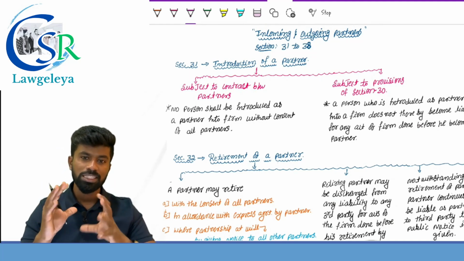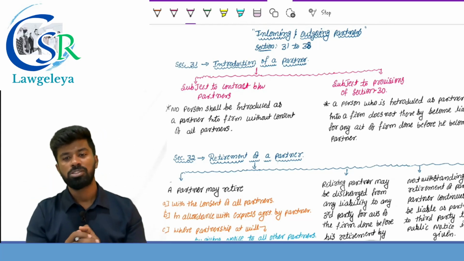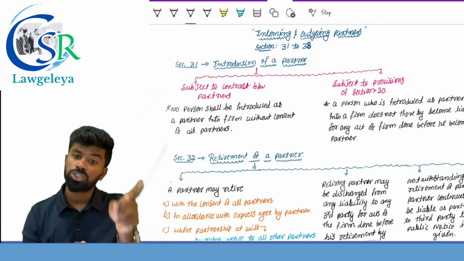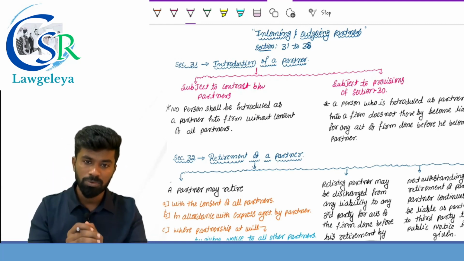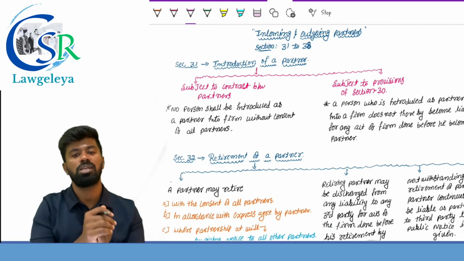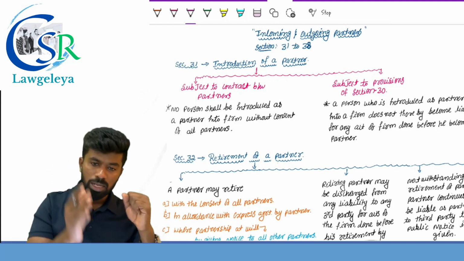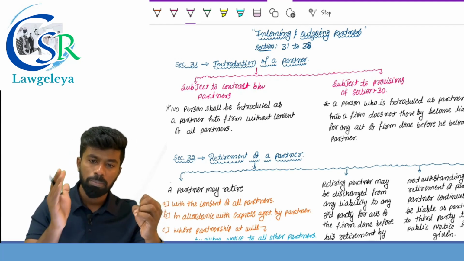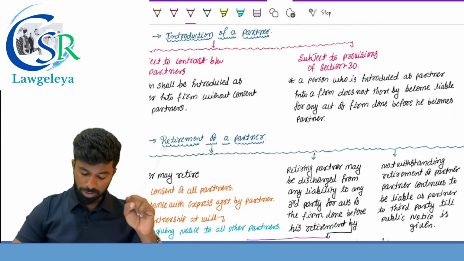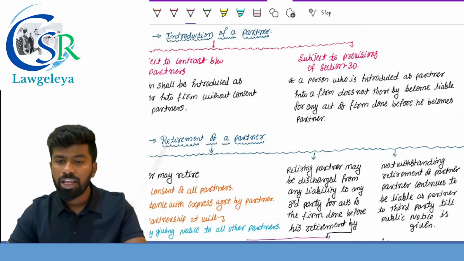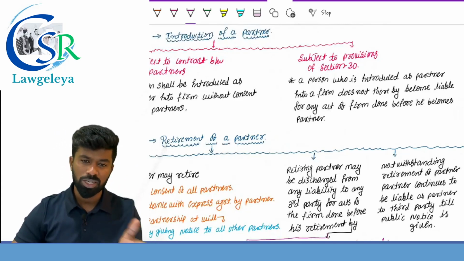Section number 30 deals with minor beneficiary, and in that case, if a minor elects to become a partner of the partnership firm, he is liable from the date of his admission as a minor beneficiary, not from the date of his election. But whereas in case of section number 31, when a new partner is introduced to the firm with the consent of all the partners, the new partner is not liable for the existing liability. He is liable only from the date of his admission as a partner. So, any person who is introduced as a partner into the firm does not thereby become liable for any act of the firm done before he becomes a partner. His liability starts from the date of his admission as a partner.